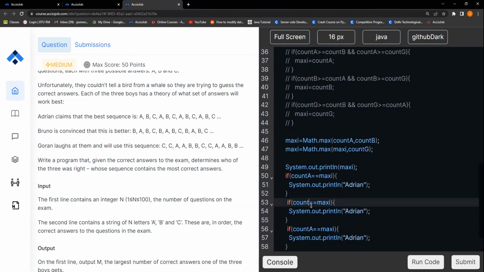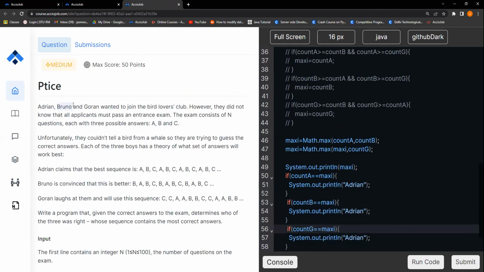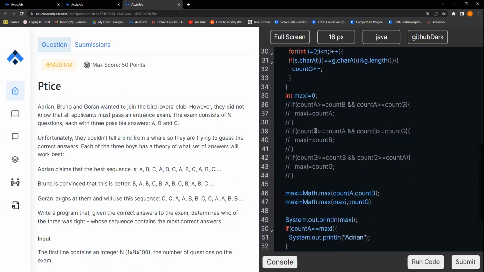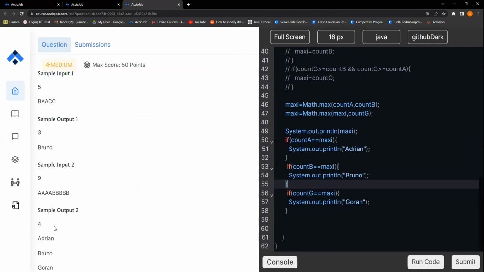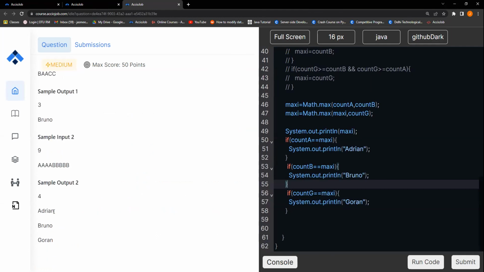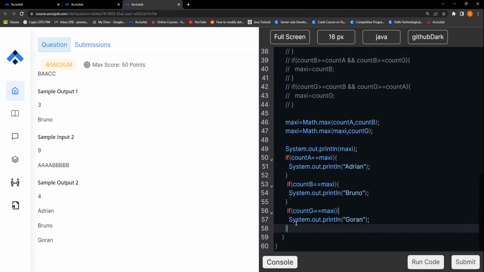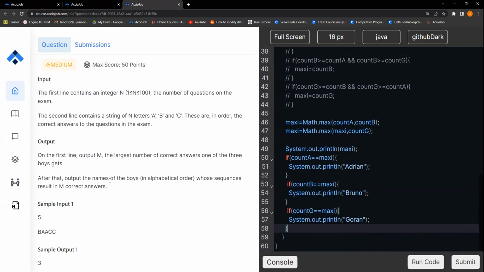The only changes we need to do are count B and count G. If this is the case, let's copy this, Control C, Control V. So we are done with finding out the maximum. We printed it. Now we find out which candidate is getting the maximum values. We checked them and we did the printing. Is there anything else left? Let's check it out. Okay, m correct answers.